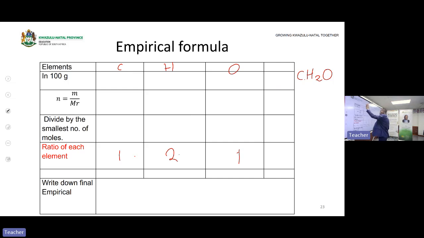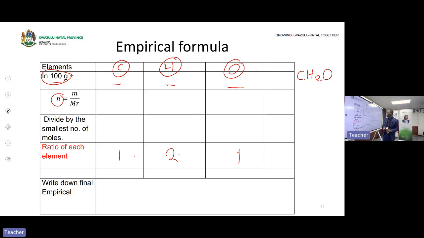Then let's look at these numbers, as we will do the calculation that involves this table. If they say in grams, this is the mass of each element that you are given here. So firstly, you need to find the mass of each element that is being given. Then you write it here: the mass of carbon, the mass of hydrogen, as well as the mass of oxygen. After that, what do you do? After having the three masses, then you move to calculate what?